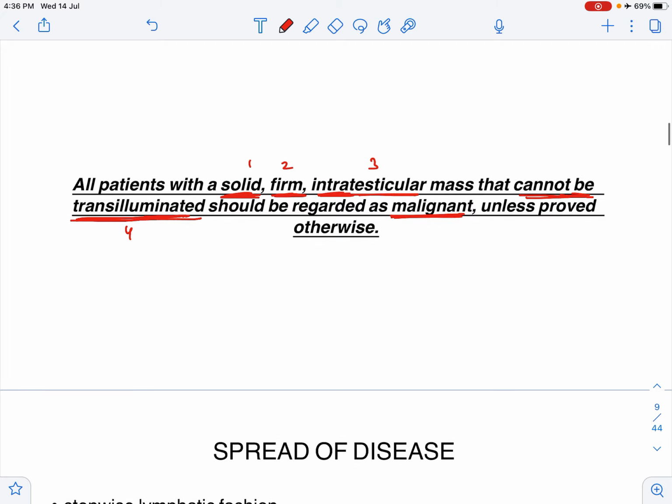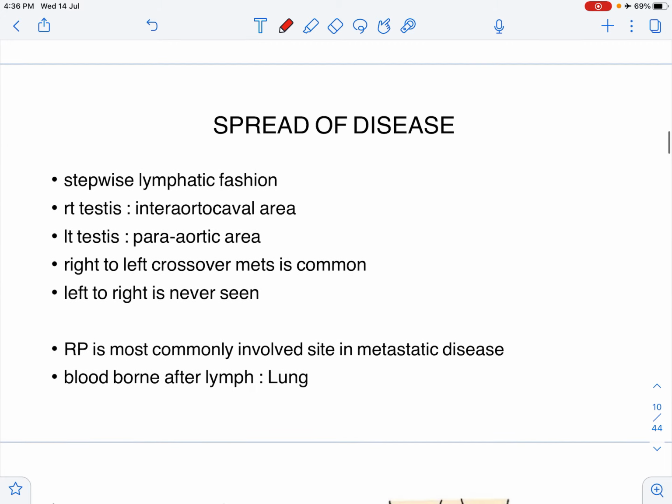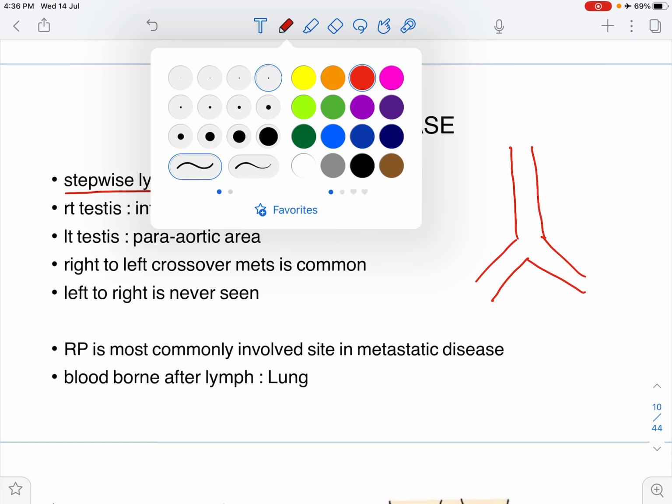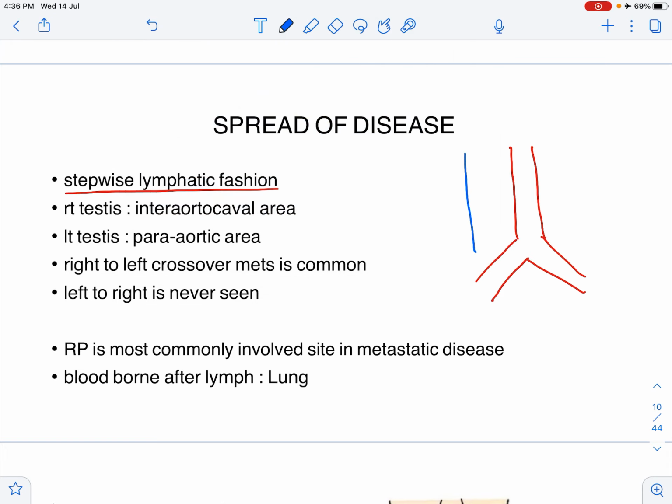Now, how do these diseases spread? They spread in a stepwise lymphatic fashion. That means they spread by lymphatic regions and they first drain into the draining basin. From there, they drain to the next level. Now, before that, imagine now this is the aorta. This is the common iliac. And this here is the inferior vena cava.